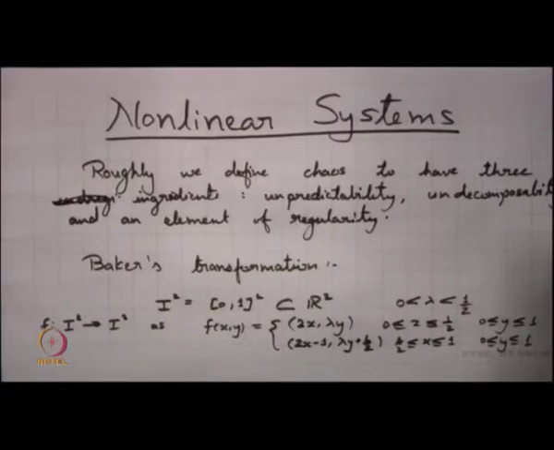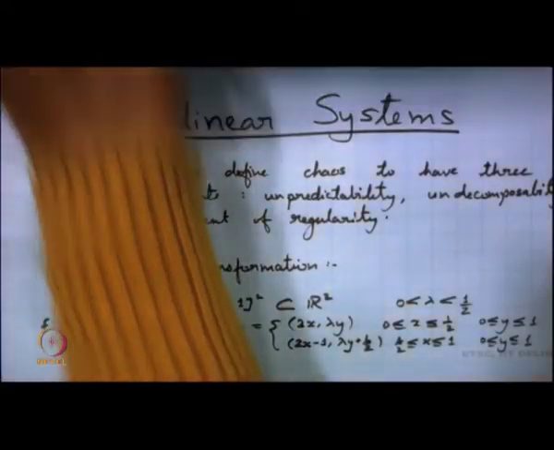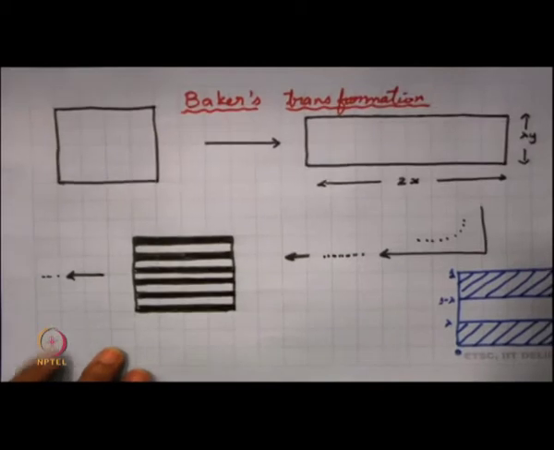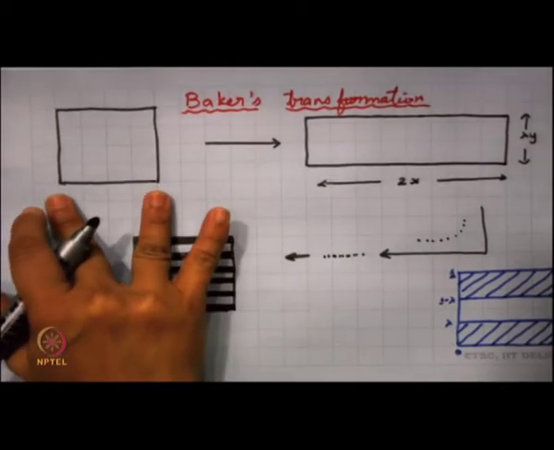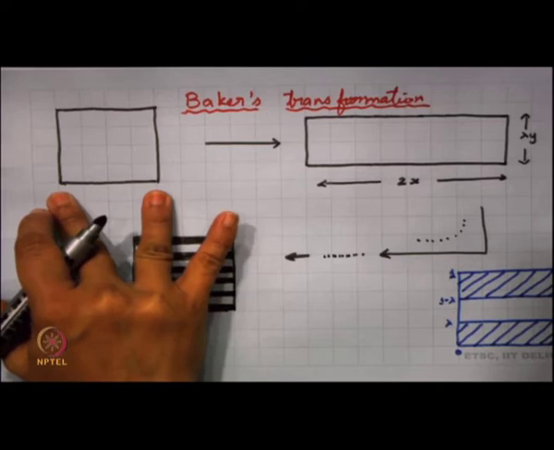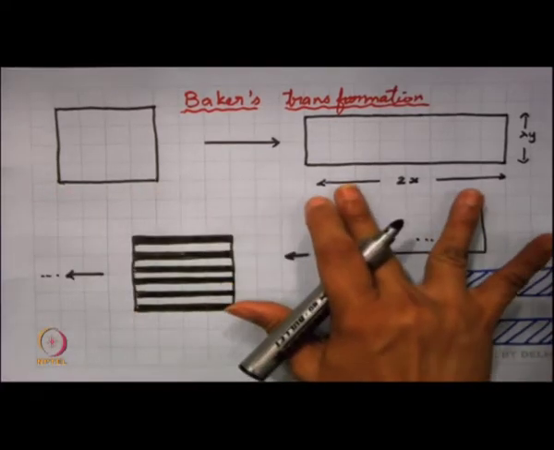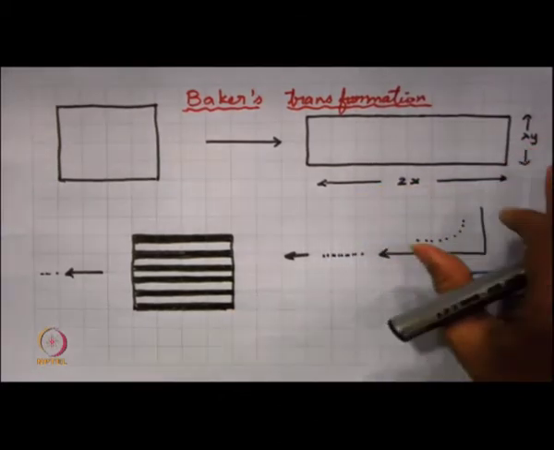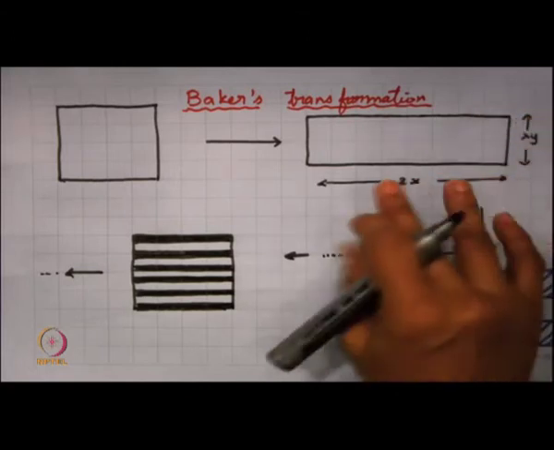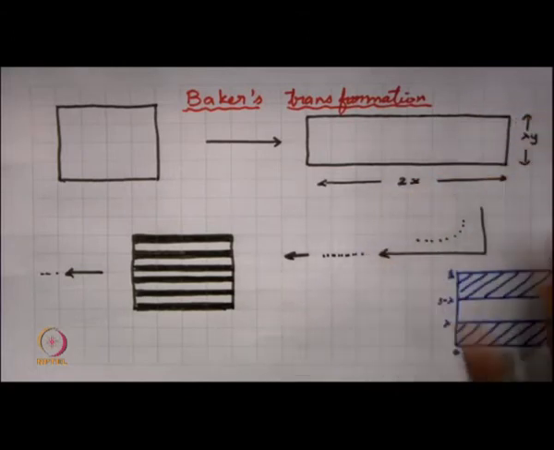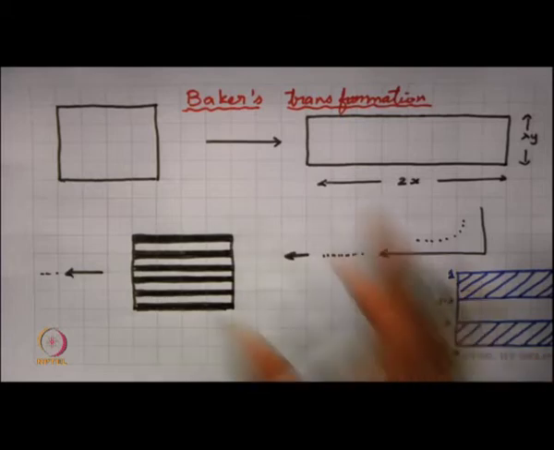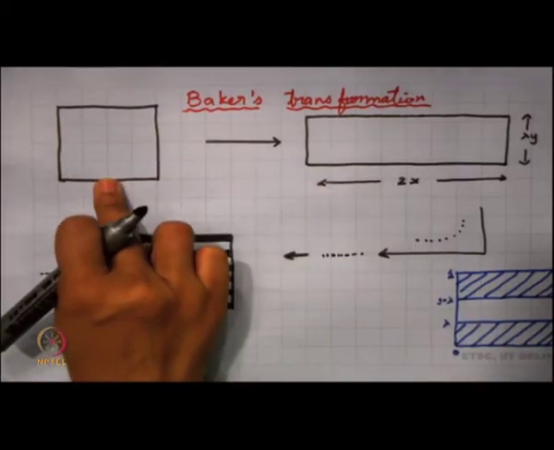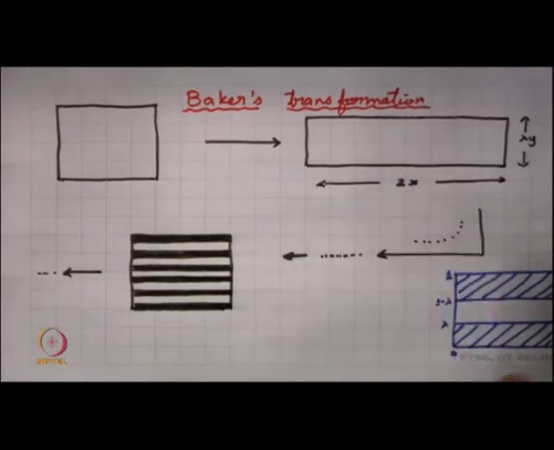So, how does this transformation look? Maybe we can look into this picture. We have this 1 cross 1 rectangle, or basically a square, which we elongated in the x direction to 2x. We are applying 2x here and lambda y here. So there is a contraction in the y direction and an expansion in the x direction, and then we cut this into two parts. We place one part over here, so basically your 0 to half is placed over here.